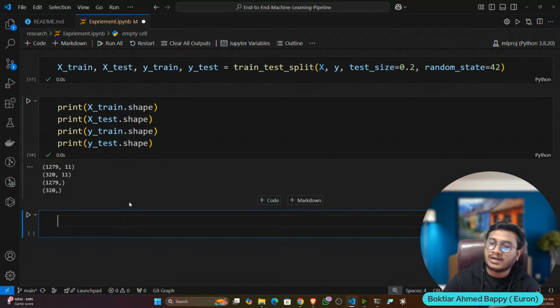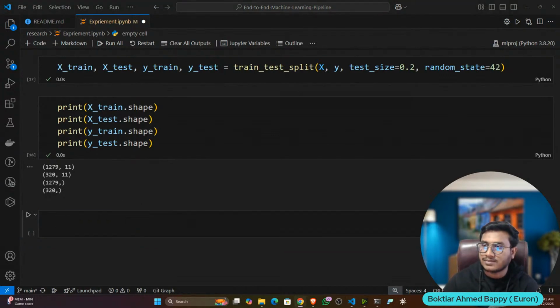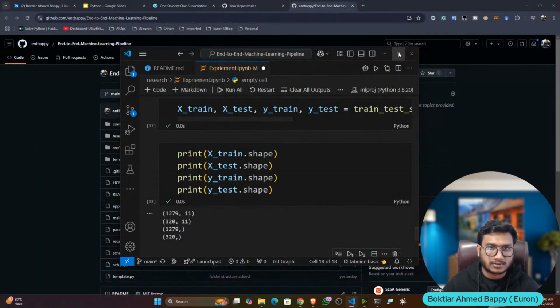Now can anybody tell me the regularization model inside machine learning? What is the name of the regularization model? Have you heard of this model? Anyone?